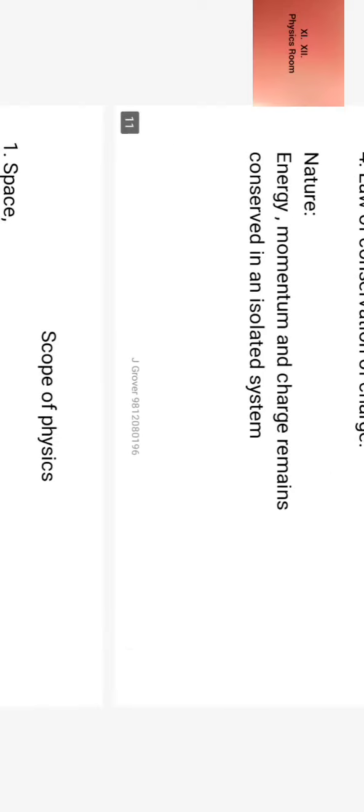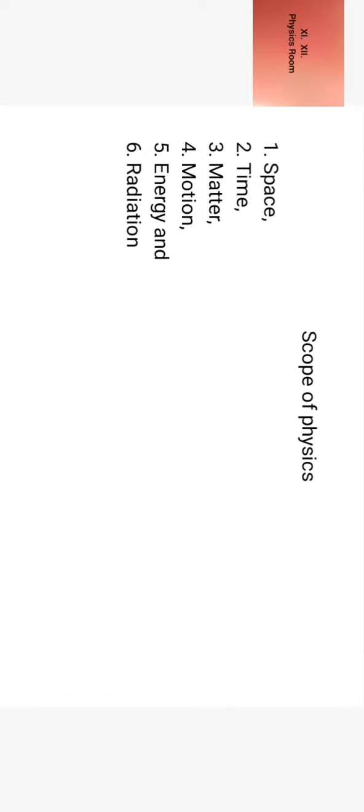Now scope of physics. Scope of physics ranges from space, time, matter, motion, energy, and radiation. So these are the 6 worlds which are associated with physics, and we are to understand the nature and natural physical phenomena happening in space, and this is the field of physics.